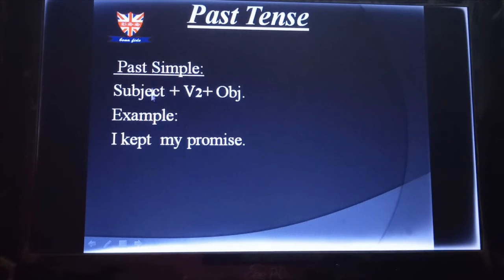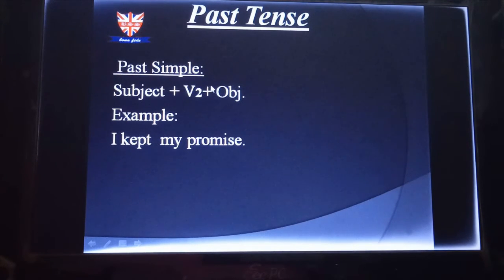The structure of past simple is subject plus V2 plus object. You should know the meaning of V2 from the chapter on irregular and regular verbs, a detailed sheet that I have provided you. There we have discussed V1, V2 and V3.